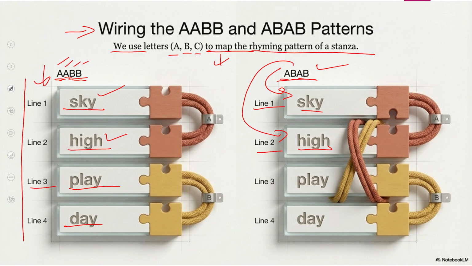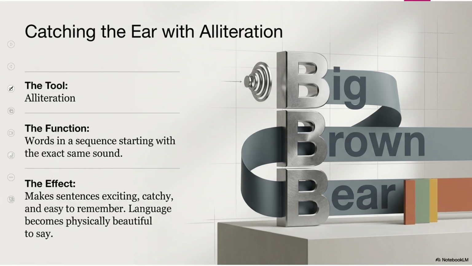Now look at this, the third line, ply, day. We can use A for the third line and B for the fourth line. So it can be written as AB, AB. So these are the two patterns which are used to show the rhyming pattern. Now look ahead, what is for us to understand? Yes, catching the ear with alliteration.